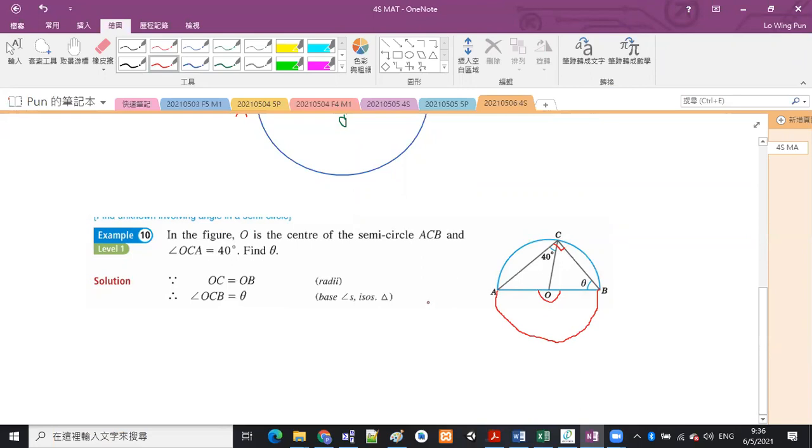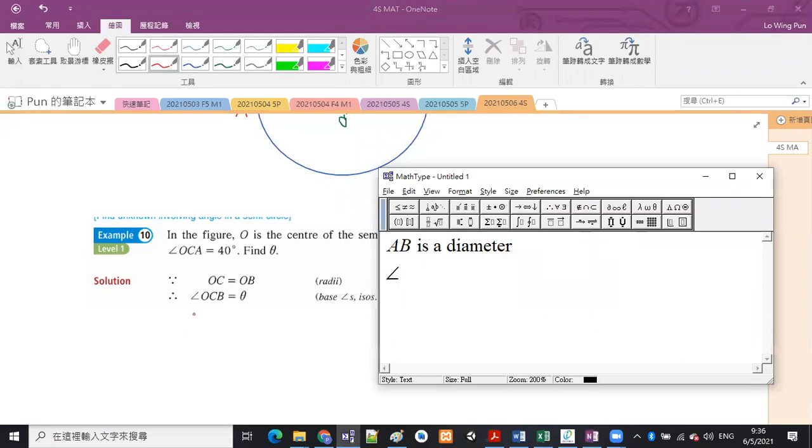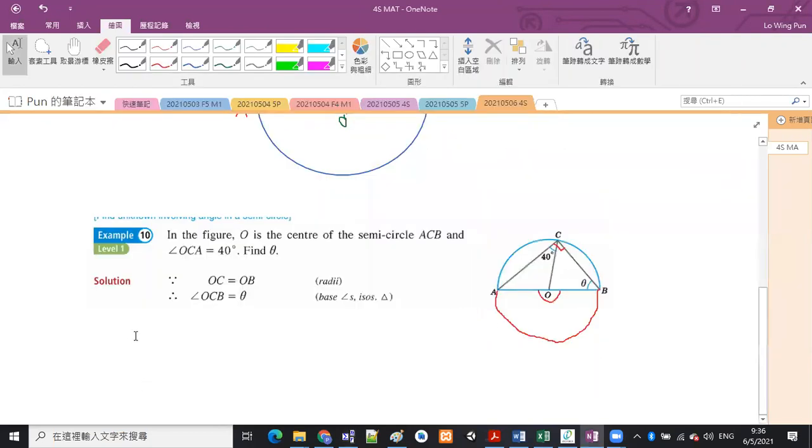So they will have the double relationship. Okay, so this is 90 degrees. Angle ACB is equal to 90 degrees. Okay, and then when you state this result, you need to write down the reason. Angle in semicircle. It's okay.